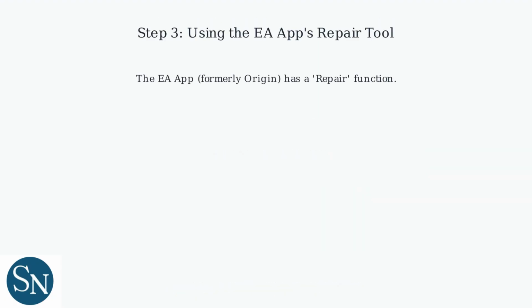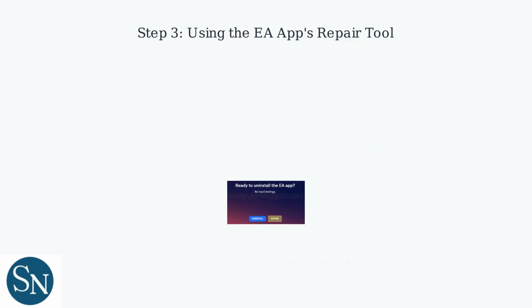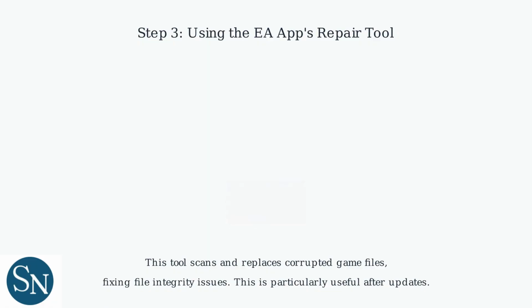Step 3: Using the EA app's Repair tool. The EA app, formerly known as Origin, includes a repair function. Right-click The Sims 4 in your game library and select Repair. This tool scans and replaces corrupted game files, fixing file integrity issues, and is particularly useful after updates.